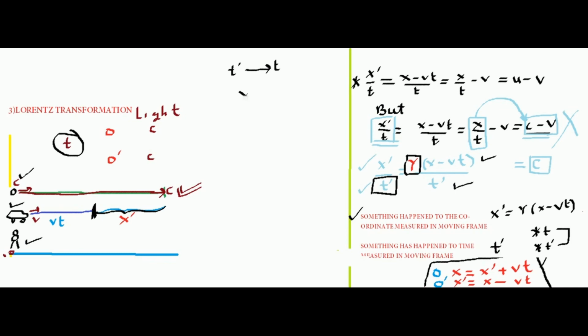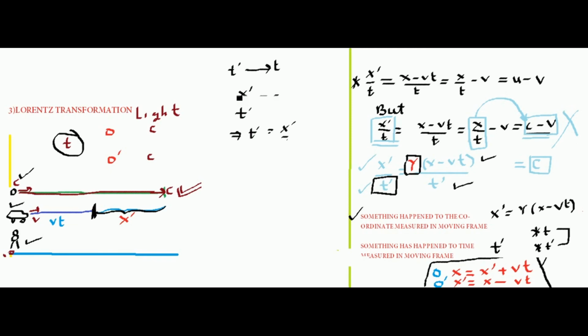The moving frame measures a velocity x dash divided by t dash, and this measurement gives that the velocity of light is c, the same as the velocity measured by the stationary frame. So now a little bit of algebra: I can write t dash in the form of x dash by c.